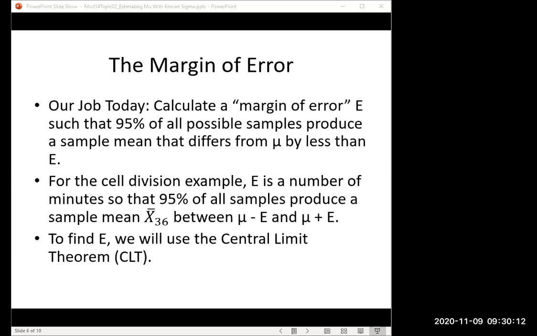So in other words, 95% of all possible samples will produce a sample mean between mu minus E and mu plus E. And we can do that. It's actually very easy now because we have the central limit theorem.